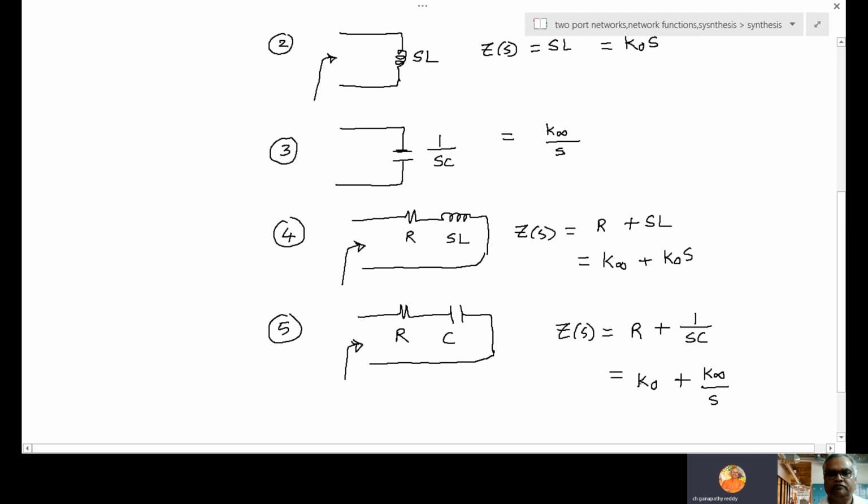Now K0 is used. That's what I told you earlier. This R will take either K infinite or K0 depending on the next element. If the next element is a capacitor, it is having a pole at S equal to 0. At S equal to 0, what is its value? Infinite. So K infinite by S. That is the idea. Whereas this inductor is having 0 at S equal to 0, so K0 into S. K0 is already used here now. So for the resistor, K infinite. That is the basic principle.